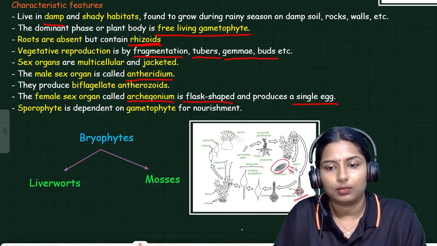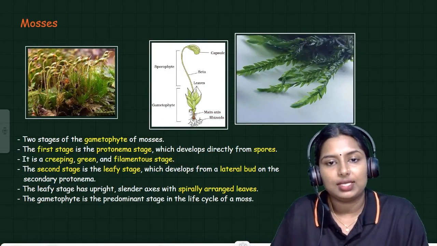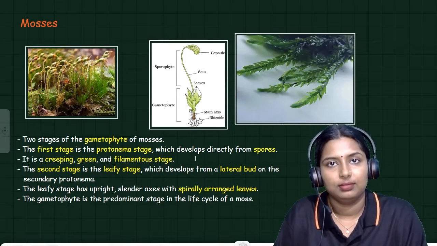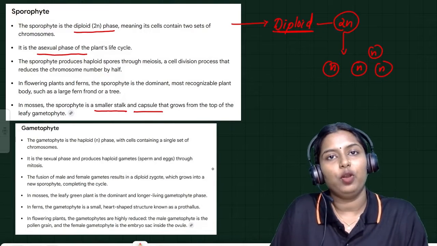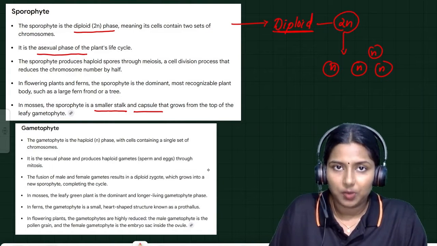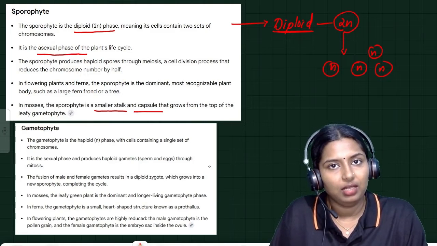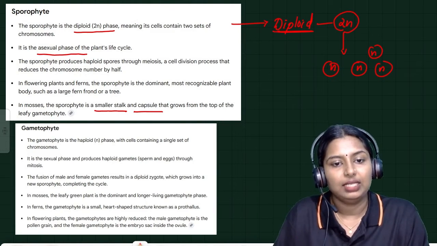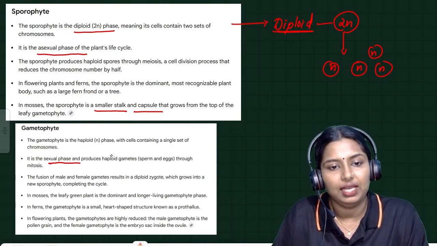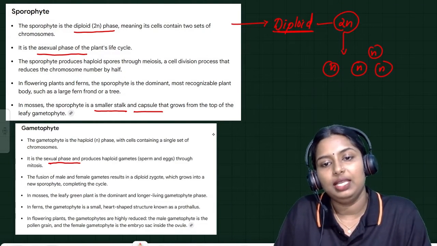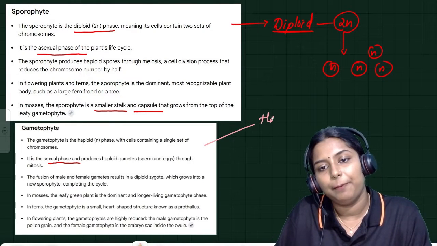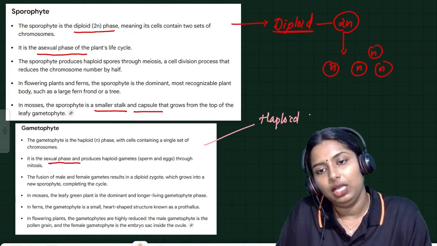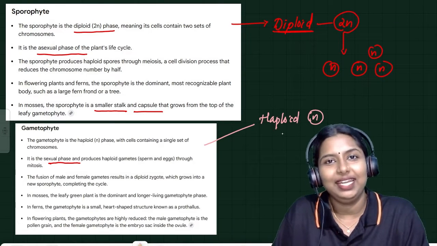Look at this picture. Here you can see the gametophytic structure. Clear? Next, what is gametophyte? What is the difference between sporophyte and gametophyte? As we already discussed, sporophyte is the asexual phase of the plant's life cycle. Then gametophyte is just opposite to it. It is the sexual phase of the plant's life cycle. The gametophyte is haploid. Haploid means only one set of chromosomes is present in it.